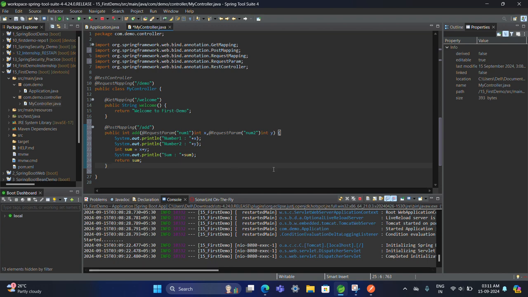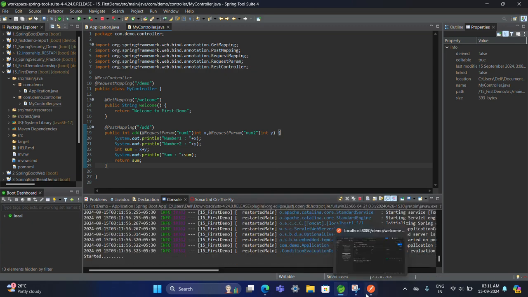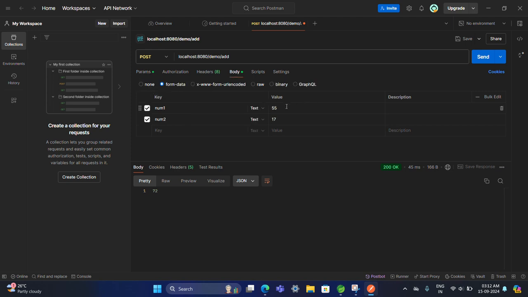So let's check, save. I don't know why it is giving this. Okay, so just check: welcome, it's add. Pass num1, num2, okay, 15, post. The mapping should be post because we have used PostMapping there. Nice. Let's check. Body parameters, okay, 50.